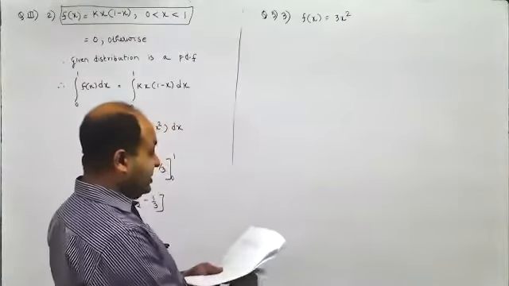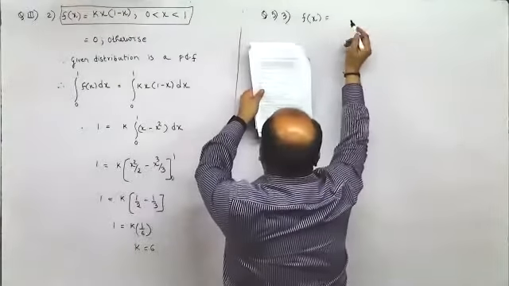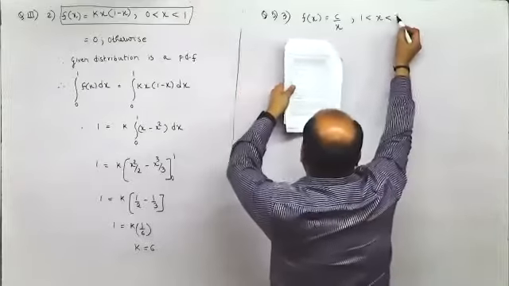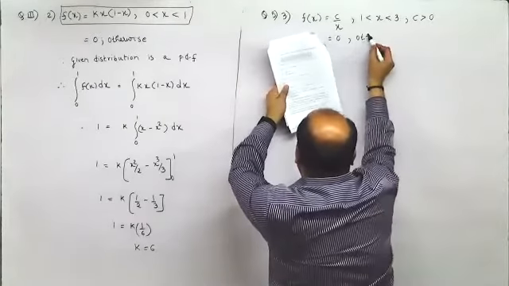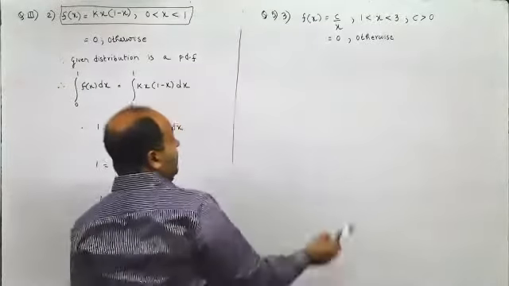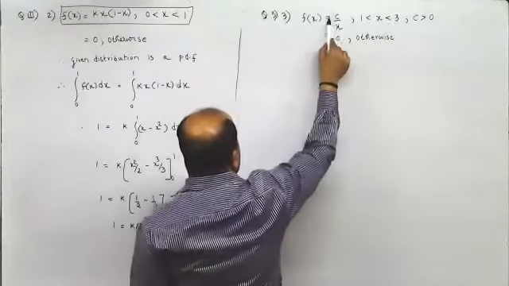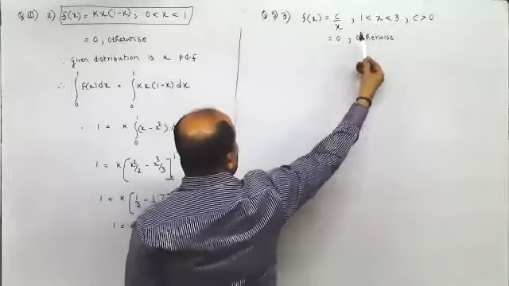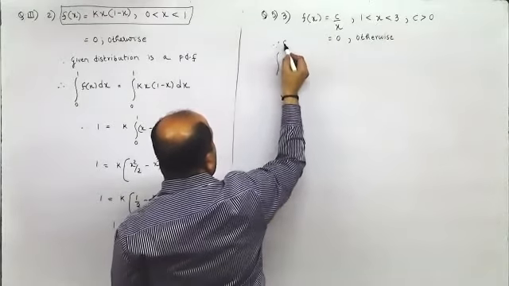f of x is c by x. This is a very important type of question. When x is between 1 and 3, c is greater than 0, and it is equal to 0 otherwise. First of all, this is a PDF problem because x lies between 1 and 3. So when you integrate the function between 1 and 3, it should be equal to 1.